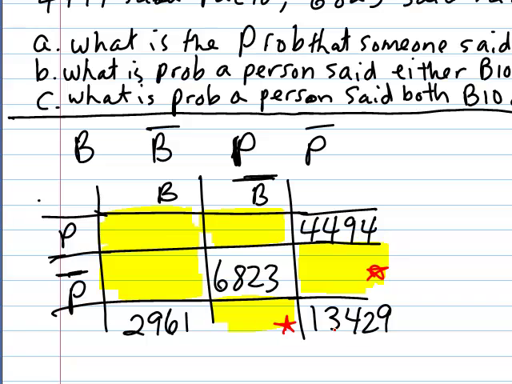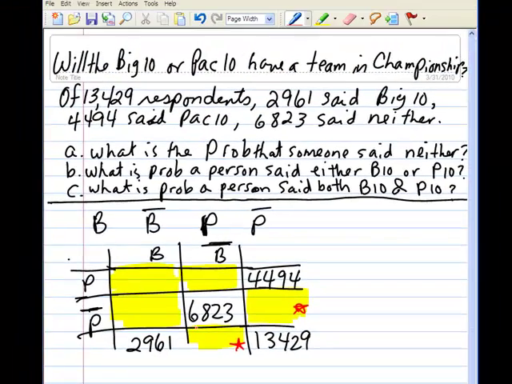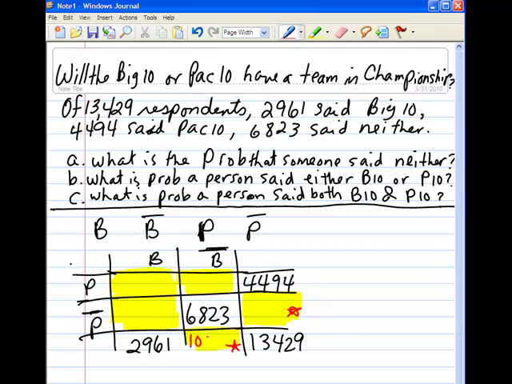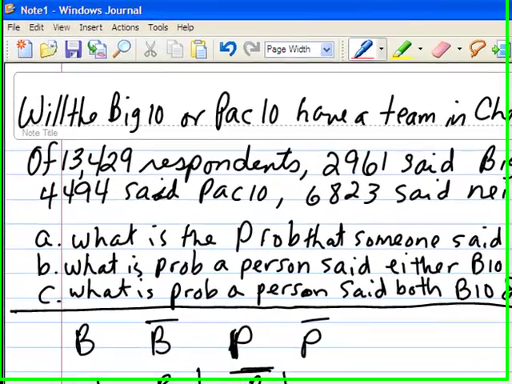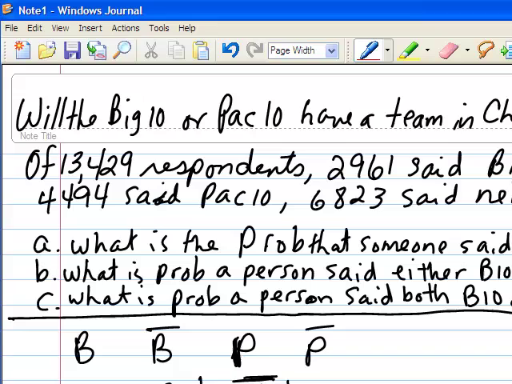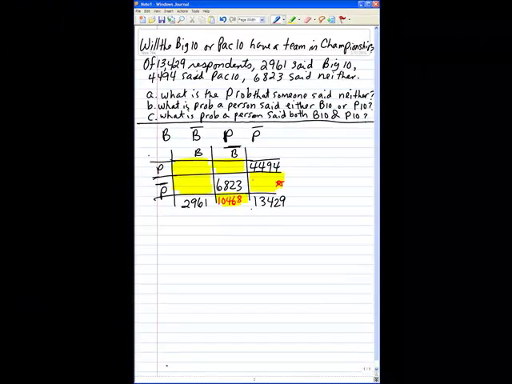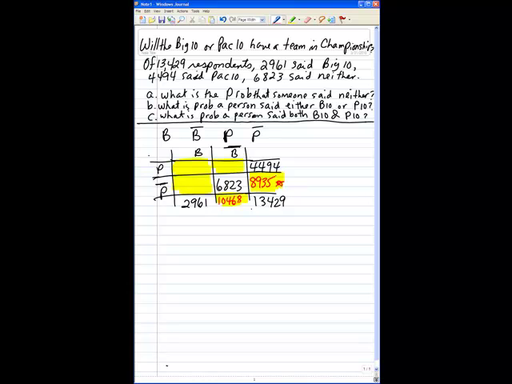Either way, 13,429 minus 2,961 will give us 10,468. And this other one will be 13,429 minus 4,494, which gives us 8,935. I will erase those since we don't need them anymore.